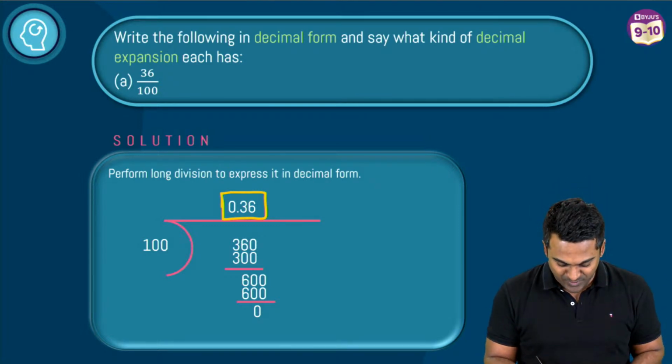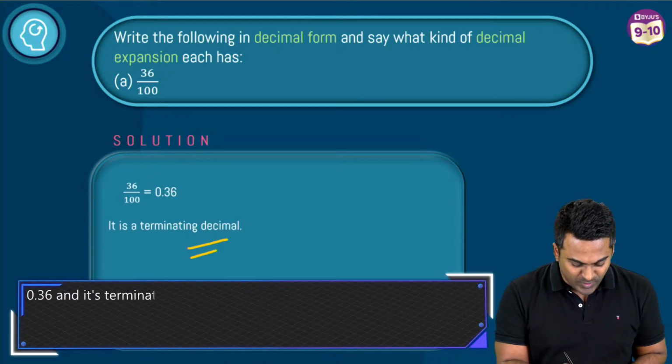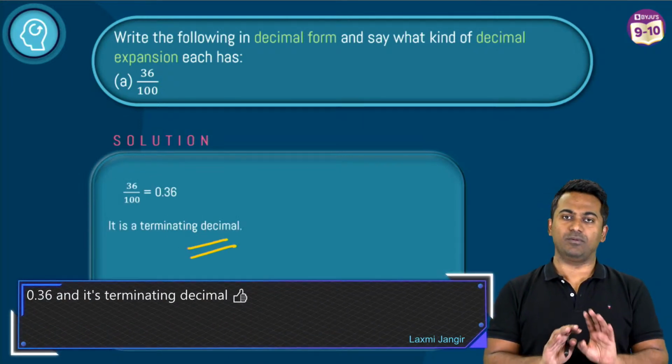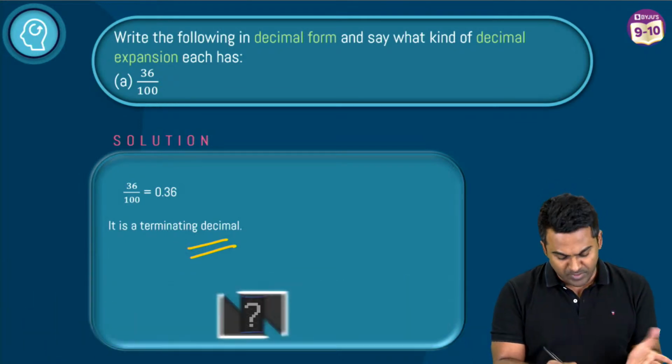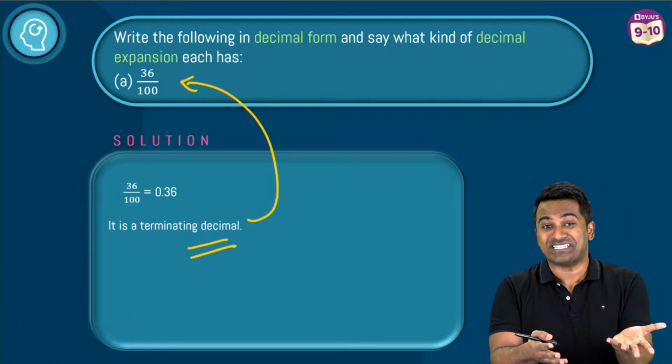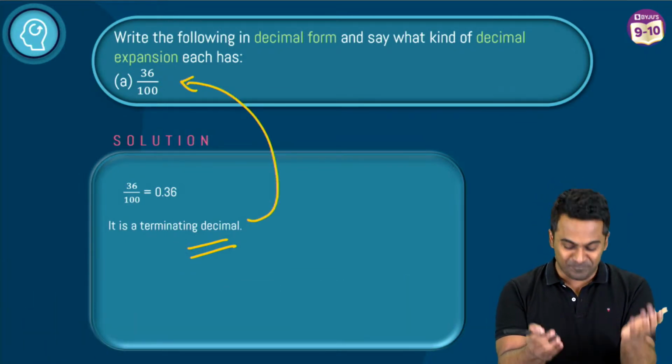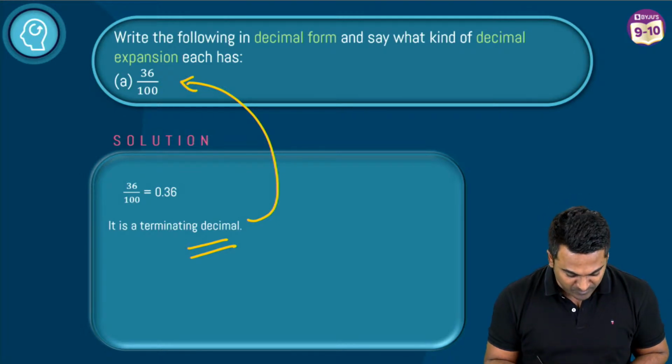This must have been a pretty good question. So this is going to be a terminating decimal. And this is going to be a rational number as well, because look, in the question itself you've expressed this in the form of a fraction. Awesome. Let's move on to the next problem now.